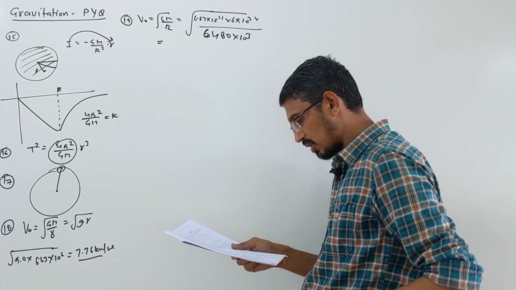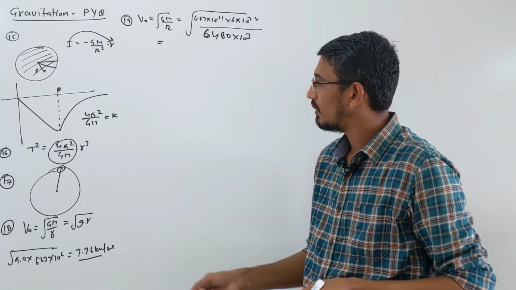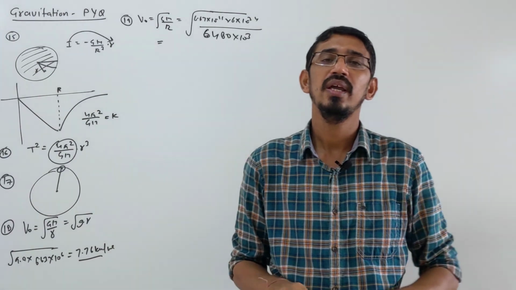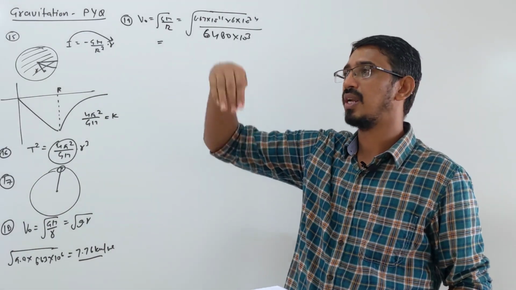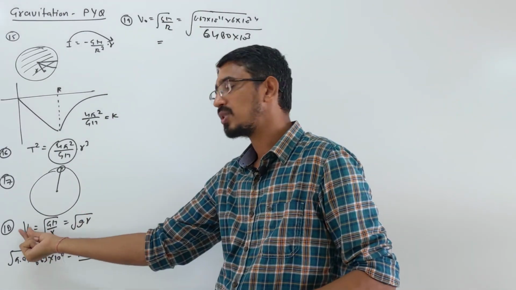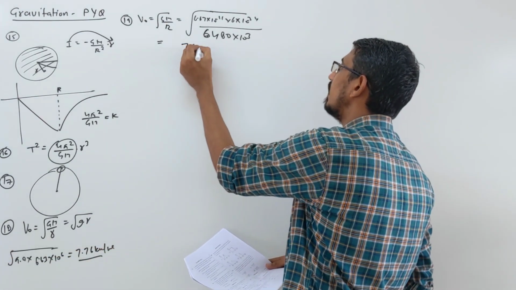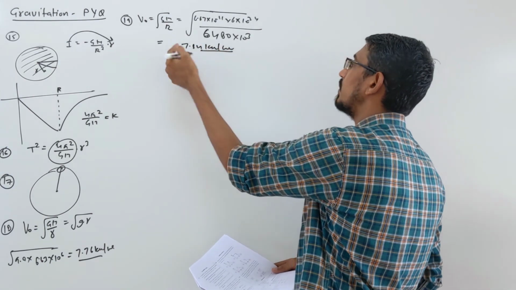You can simplify this, but you don't need to if you watch the options carefully. We know that when satellite is moving very close to the surface of earth, its orbital velocity is 8 km per second. When you are going a little above, r increasing, so velocity will decrease a little. So what should be the answer? Obviously 7.84, that should be the answer. Either you can simplify this or you should know that way.